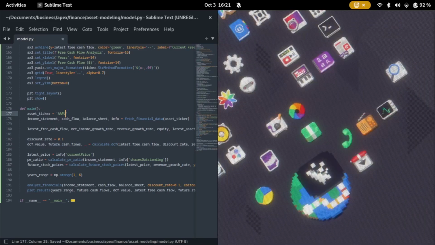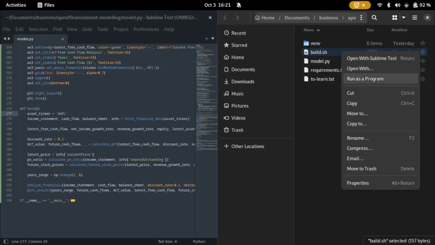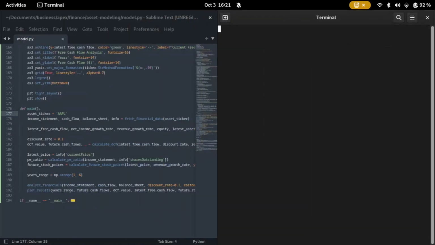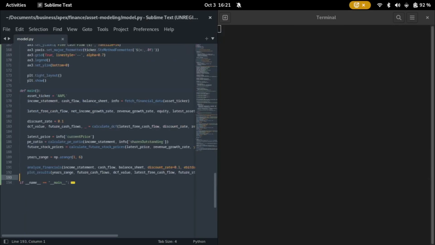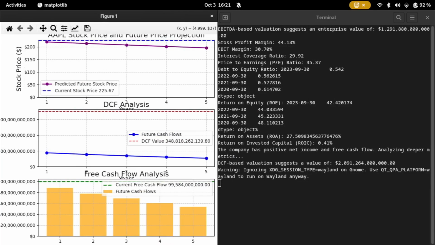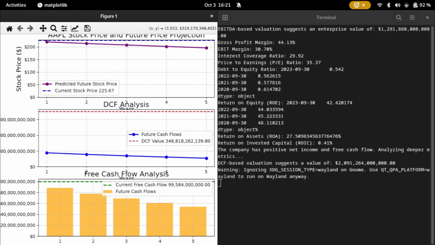Let's close here. We will rebuild, basically building the program, installing dependencies and running it. So this is Apple, their stock price and future price projection, DCF analysis. Their current cash flow is about, I think it's 1 trillion. Is that 500 million? Oh, $100 billion.